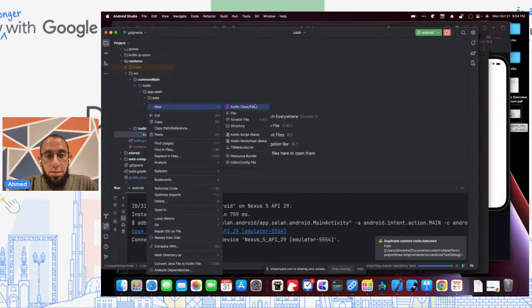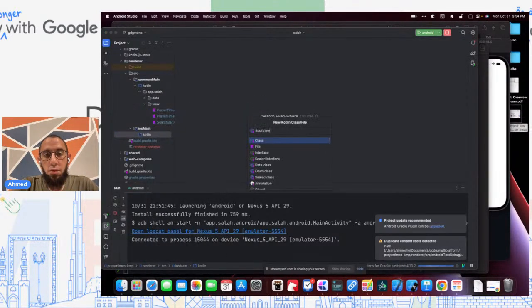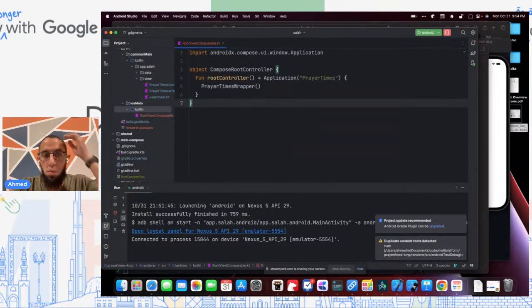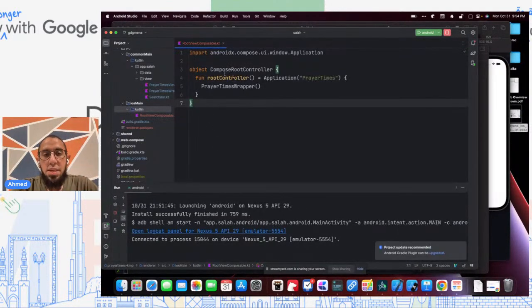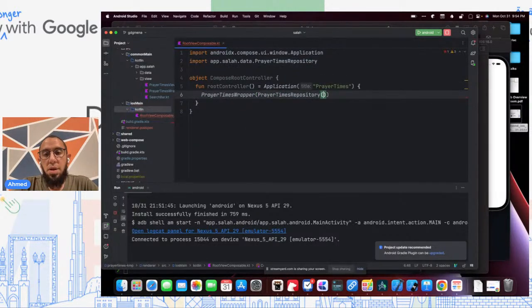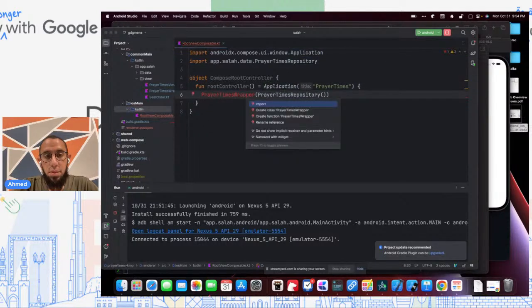And we'll create a class here, and we'll call it root view composable. And this is basically another object with just a prayer times repository. So this has its own application call.